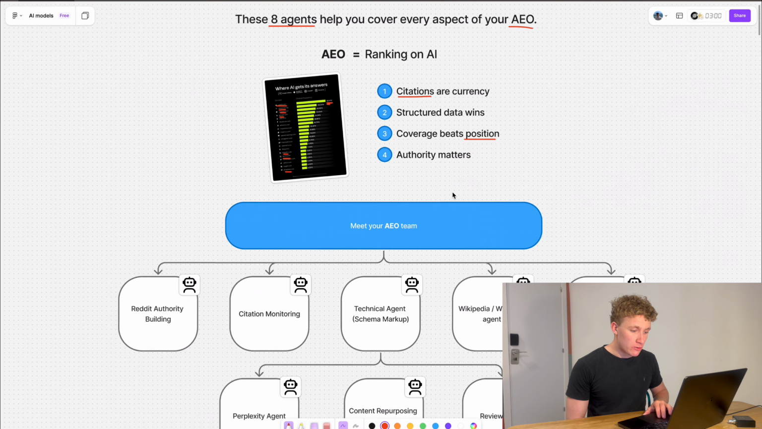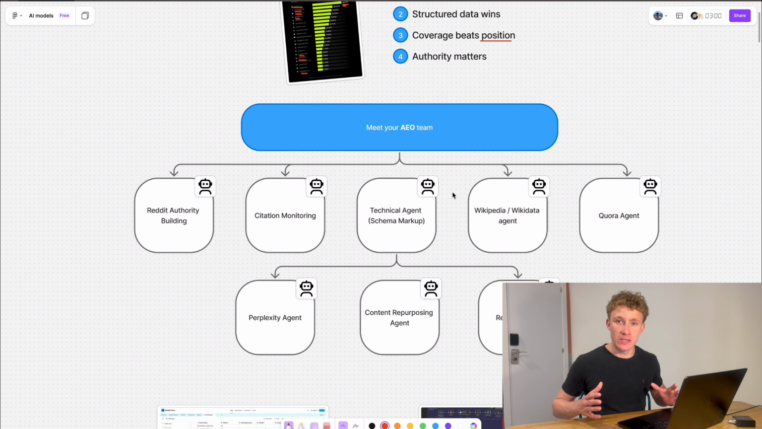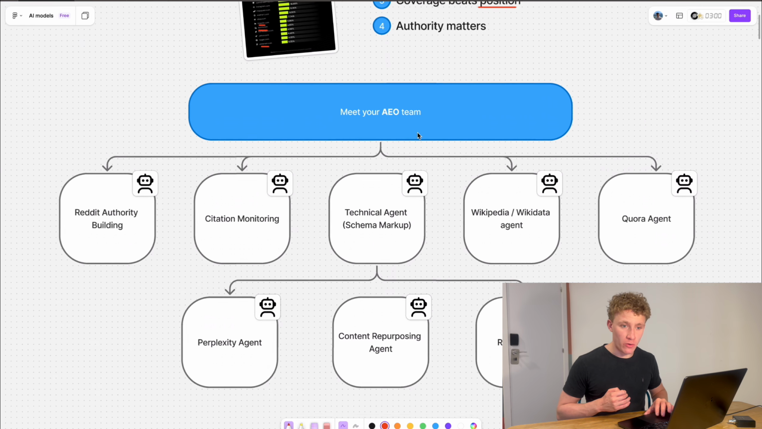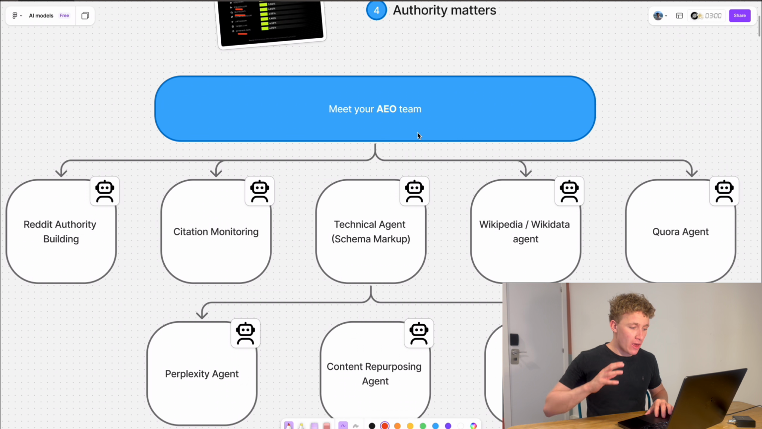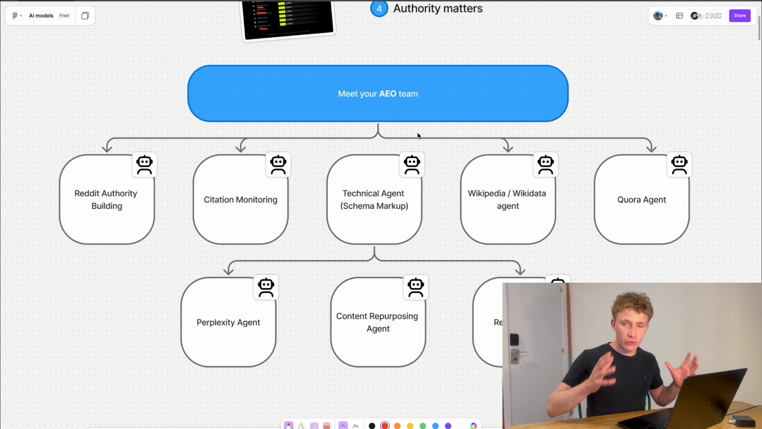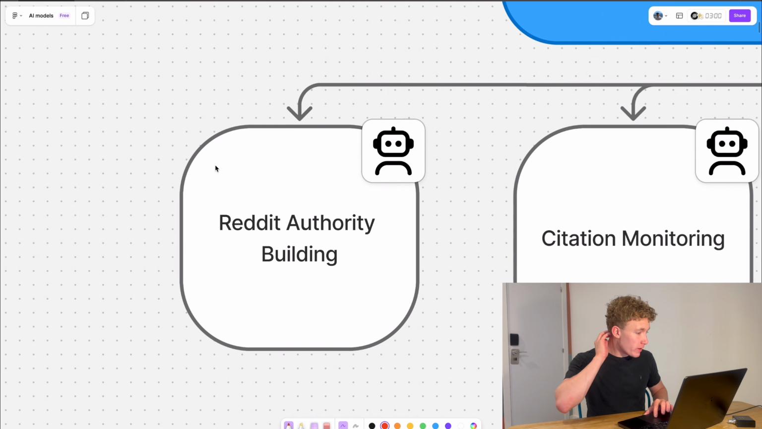So what I want to introduce you to is your new AEO team. This is a set of 8 different AI agents which handle every single part of your AEO which needs to be dealt with. We're going to break them down one by one. I'm going to talk you through firstly what each one of them does. Then I'll show you the front end and how you can build something similar in n8n and using Airtable as a front end.